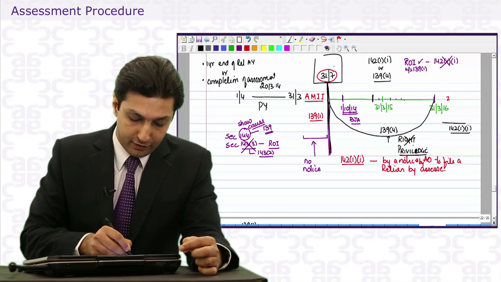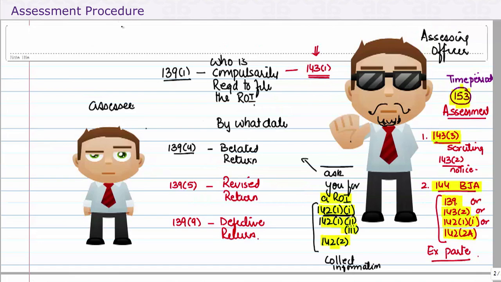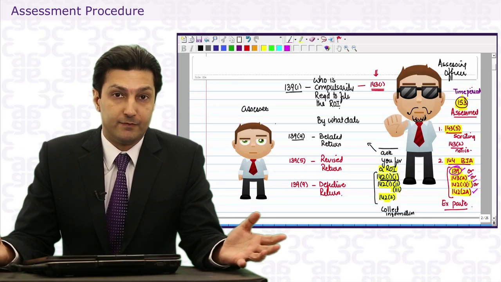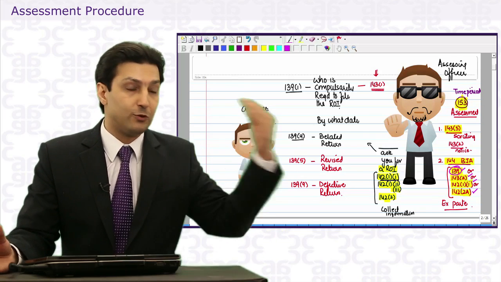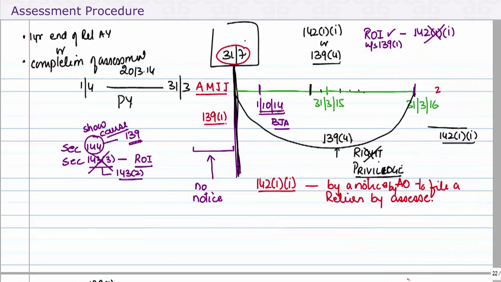So we said there are 4 defaults here for BJA. One is non-filing of return, no response to scrutiny notice, no response to notice under 142(1), and no response to tax audit notice. It is a default enough. You not filing a return, he will not need to send you a notice. We will do 144 in detail. So this notice is valid.